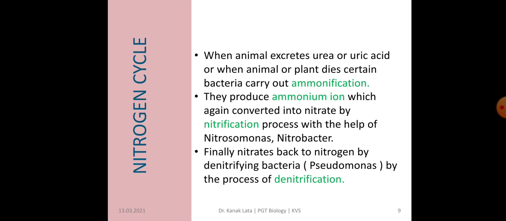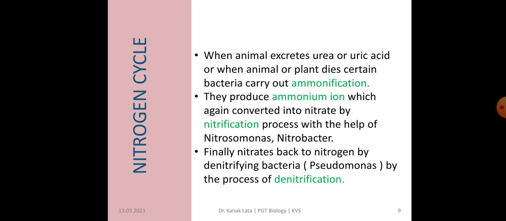They are Nitrosomonas or Nitrobacter. So here nitrification is done by these types of bacteria,